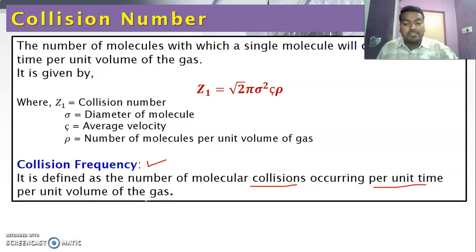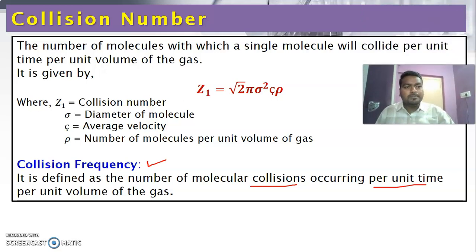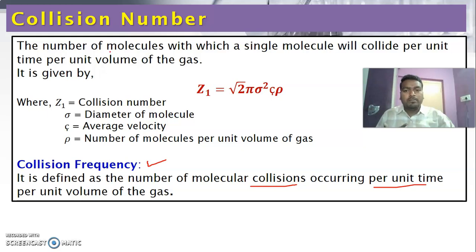But collision number is different. Collision number is the number of molecules with which a single molecule will collide per unit time in a unit volume of a gas. Here in collision number we consider only one gaseous molecule.